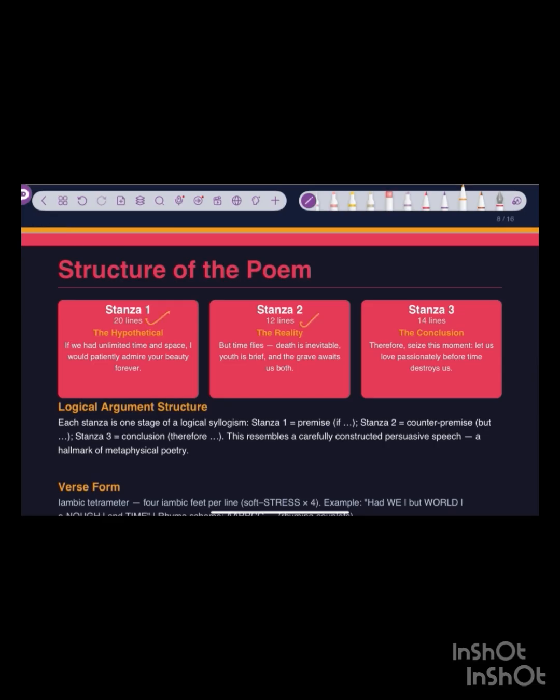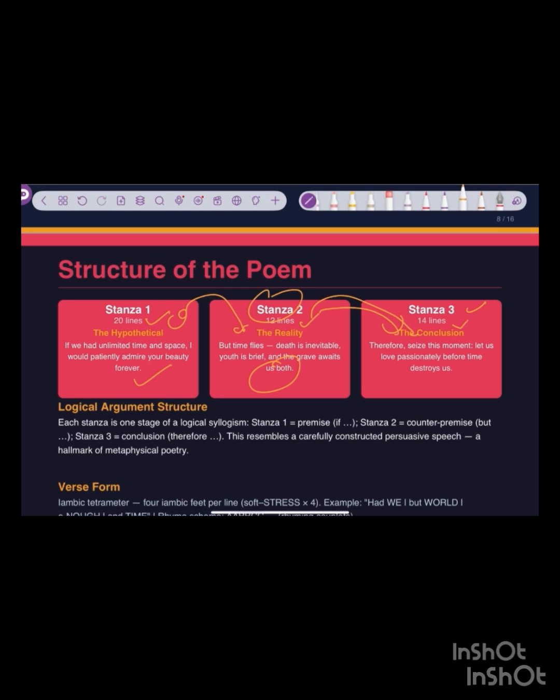There are 20 lines in the first stanza, 12 lines in the second stanza, and 14 lines in the third stanza. The first stanza creates the hypothetical base: if we had unlimited time and space, I would patiently admire your beauty forever. But it's not so. The reality, in the second stanza, is that time flies, death is inevitable, your youth is brief, and the grave awaits us both.